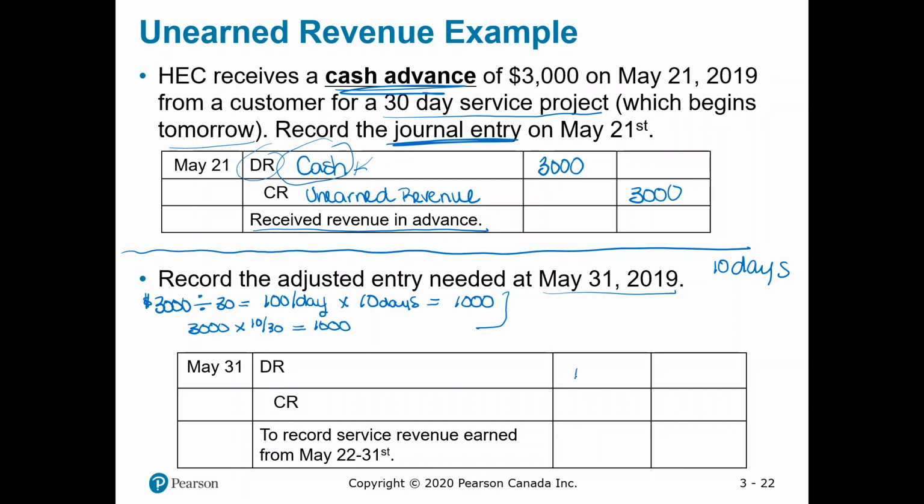Okay, so we know our amount. We're going to debit $1,000. What accounts are we going to adjust? So we know we've earned this revenue. That means we're going to record that much revenue. To increase our revenue, we credit it. So our credit here is to service revenue. But we need to decrease our unearned revenue that we set up above. So that will be our debit. We are decreasing unearned revenue, which is that liability account, because we owe less. We've already done work for these 10 days, so we can decrease by that amount.